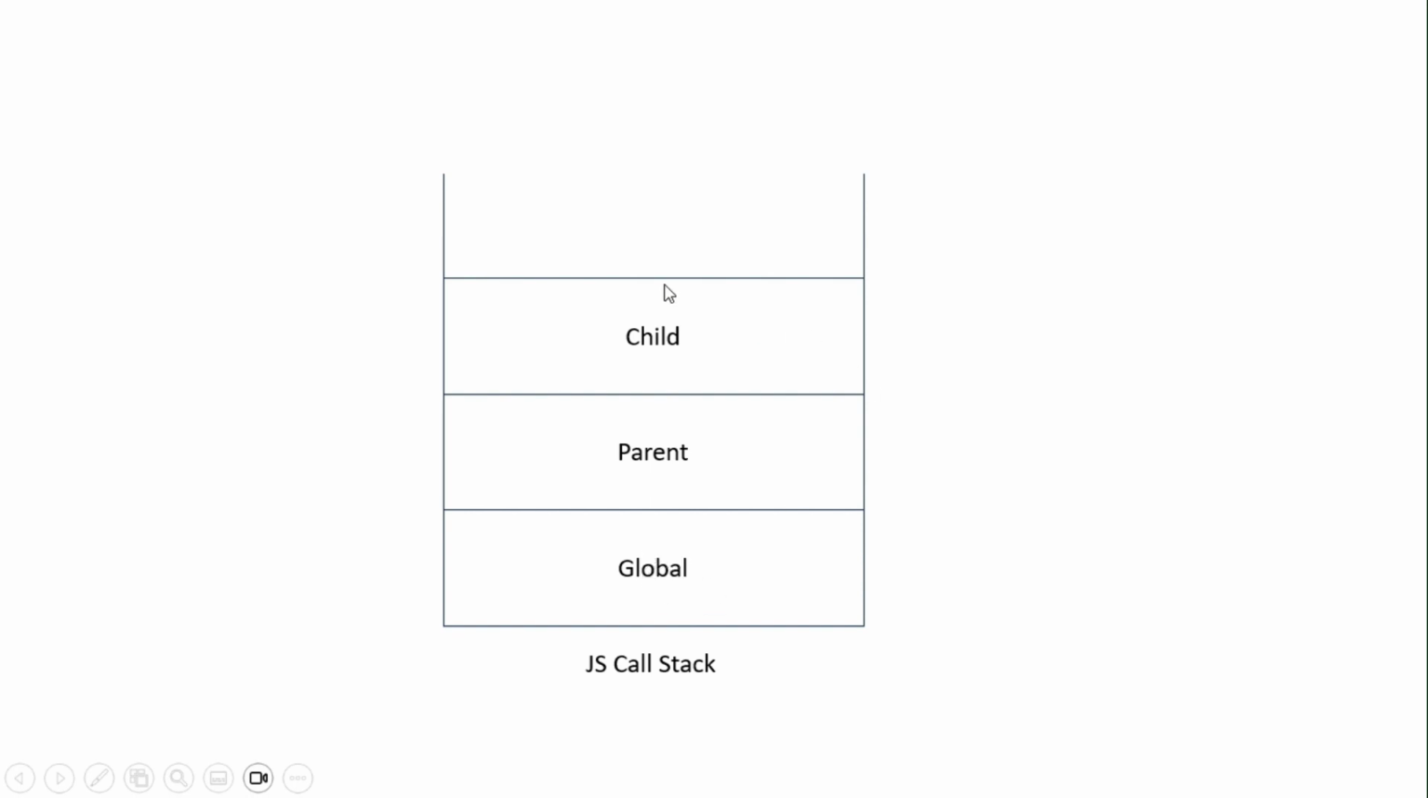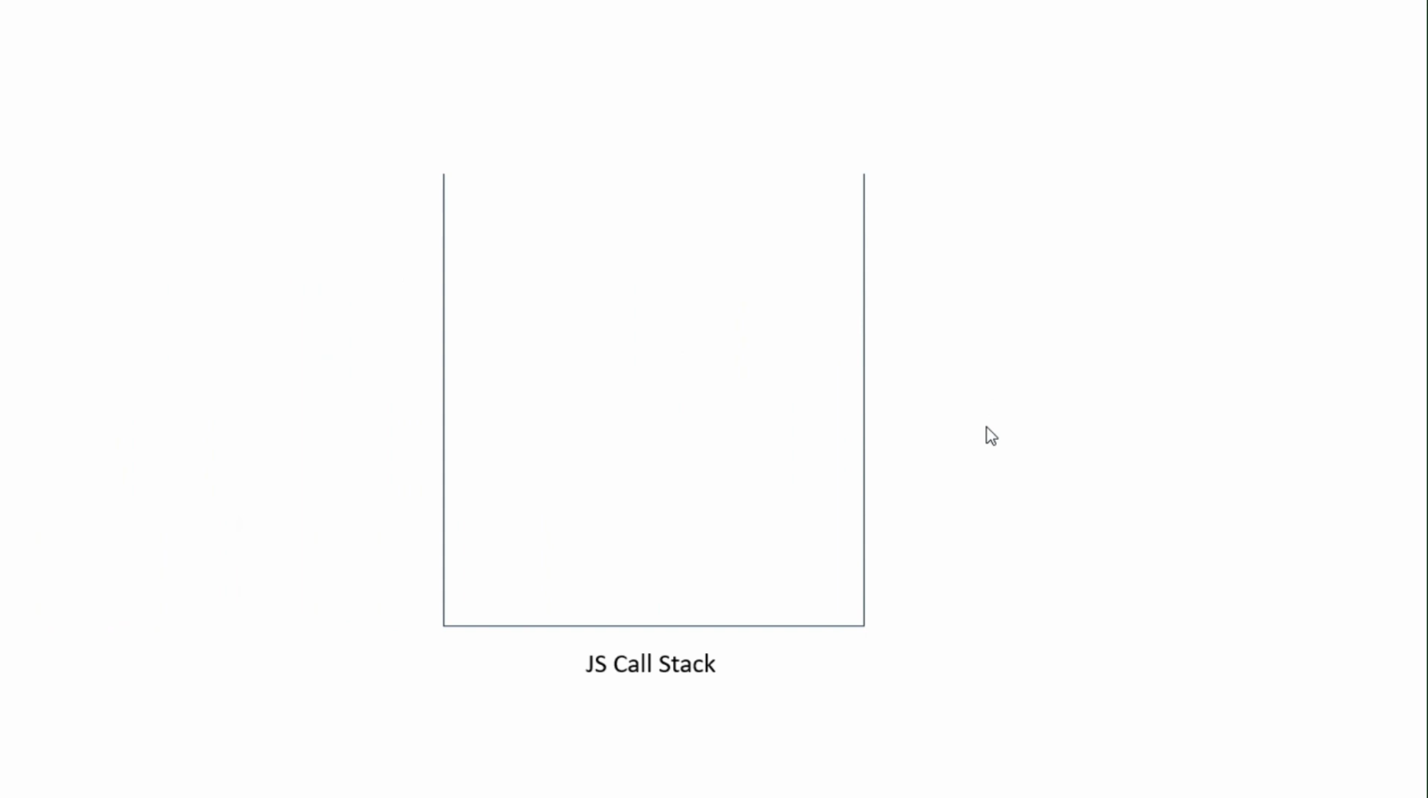Once the execution of the child function is completed, that will be removed from the call stack, and after the parent function execution is completed, that will be removed from the call stack. And if there is nothing to execute in our script, the global context is also removed from the call stack. So this is how any normal function execution works in the JavaScript call stack. Now we'll try to understand with respect to closure.